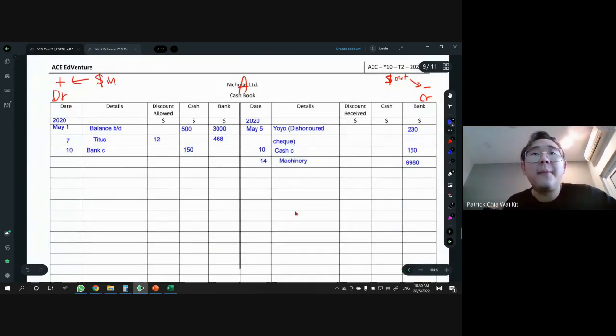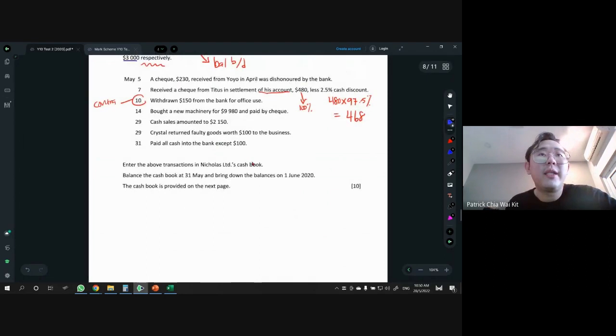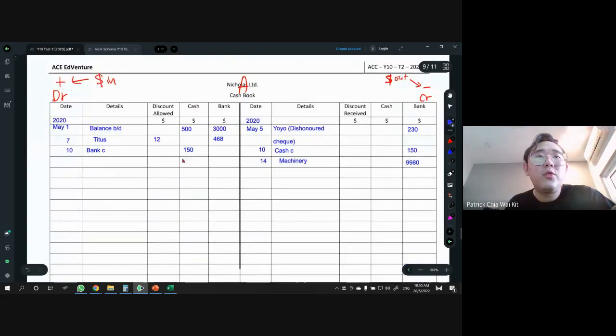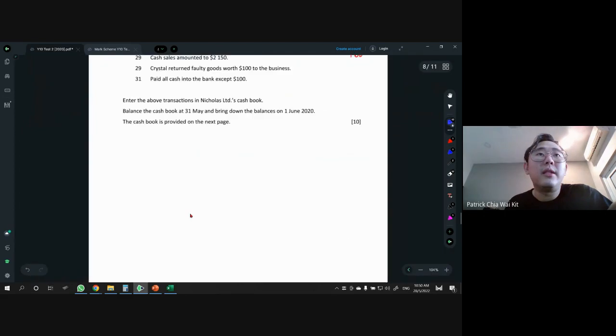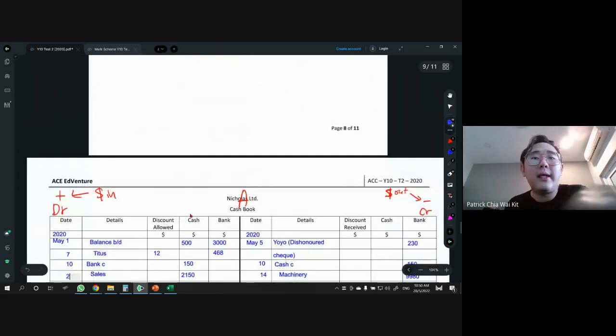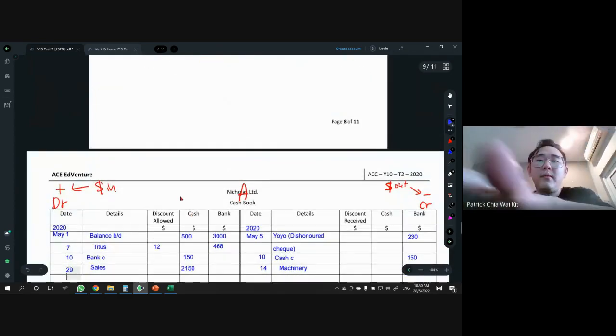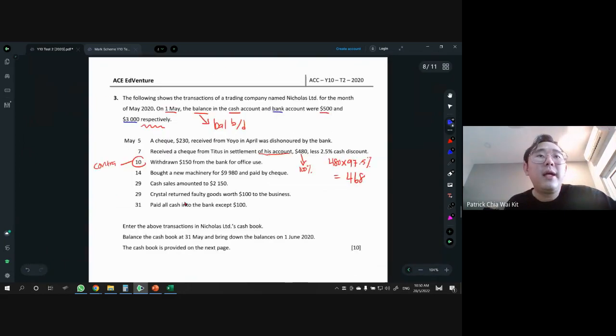All right. Next one, we have 29. Cash sales amounted to 2150. Cash sales is you sell, you get money straight away. So receive money by cash. So money in 2150. And the reason is because of sales, right? This is on the 29th. Okay, done.